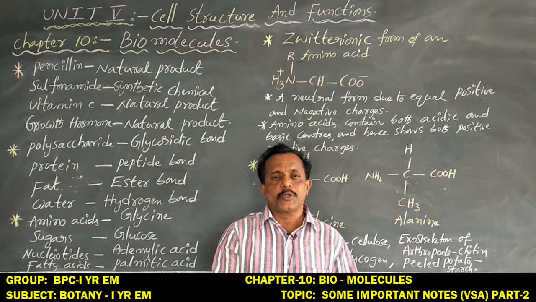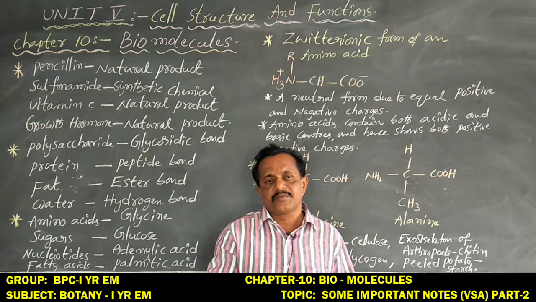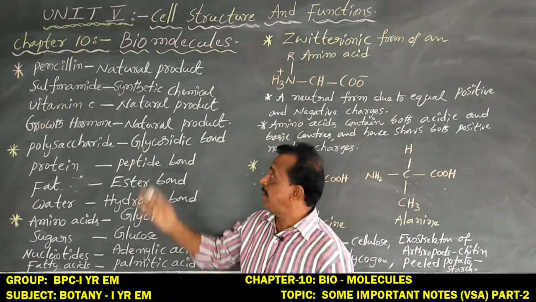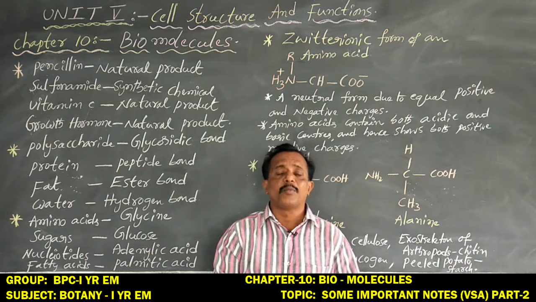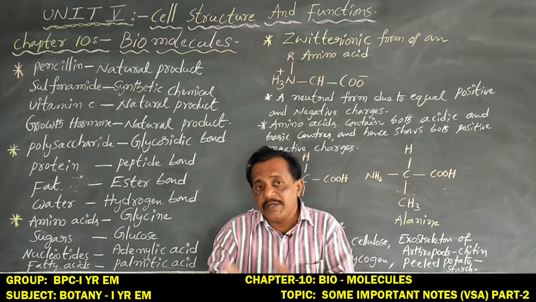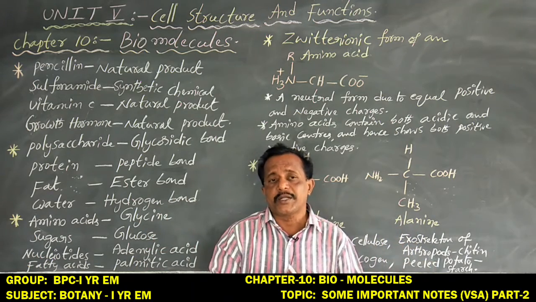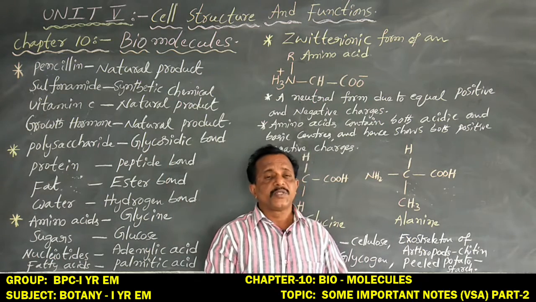But especially the nitrogen bases and pentose sugar, that is deoxyribose sugar, are linked by the glycosidic bond. So that is a glycosidic bond between the nitrogen base and the pentose sugar.